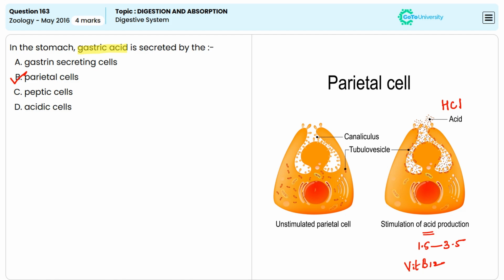Whereas option A, gastrin secreting cells, secretes gastrin, a hormone that stimulates parietal cells to secrete hydrochloric acid. So option A is incorrect.